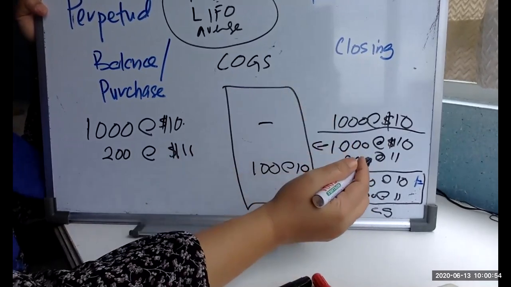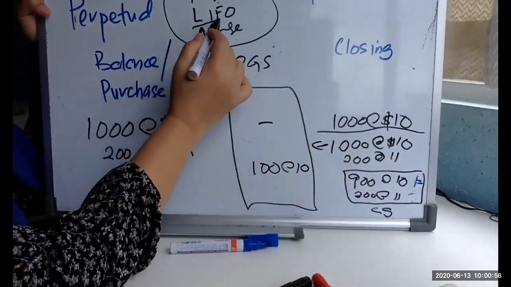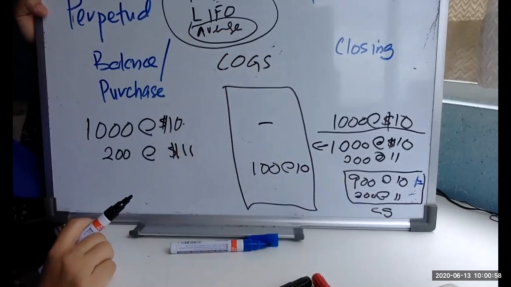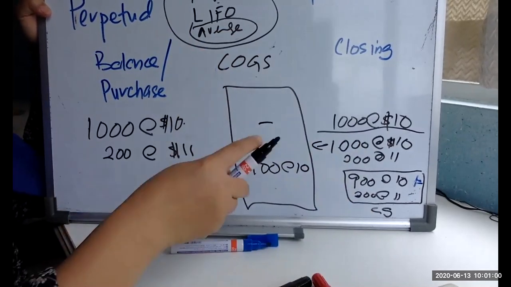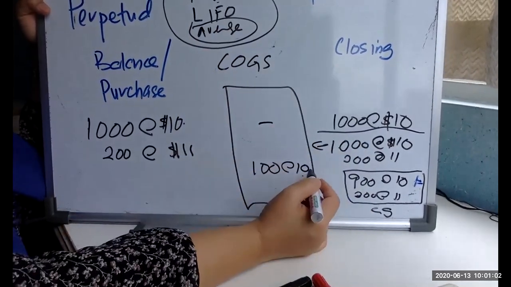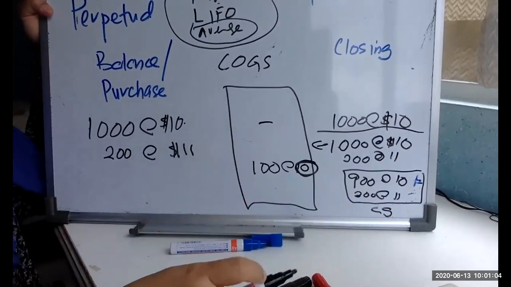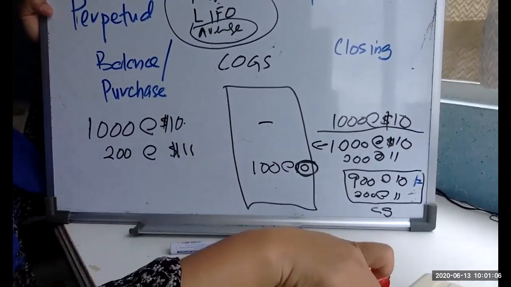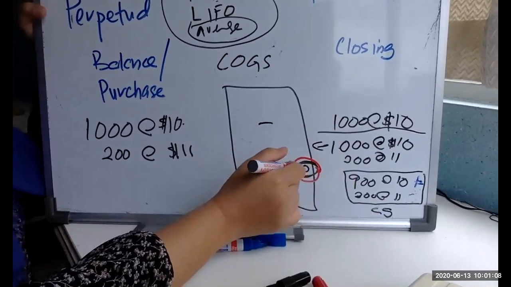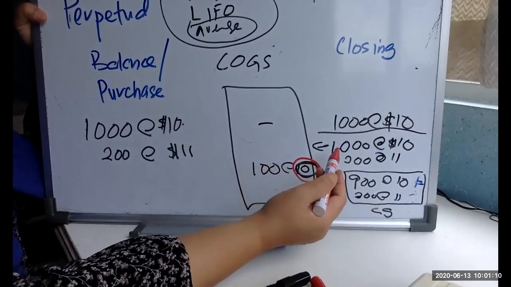So if I say that you want to take the average cost, then what is different is that this cost would be changed. Because you want to use the average cost, the cost cannot be 10. How do you compute the average?